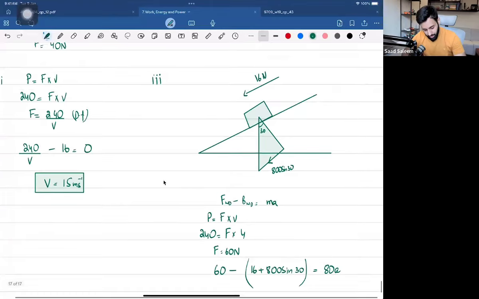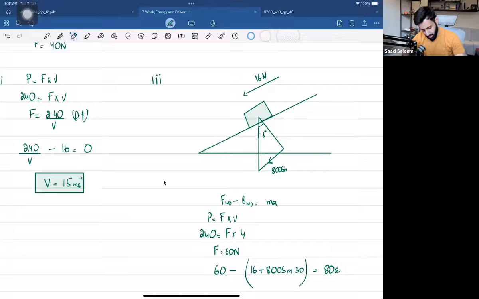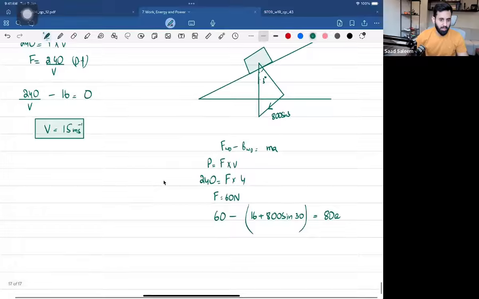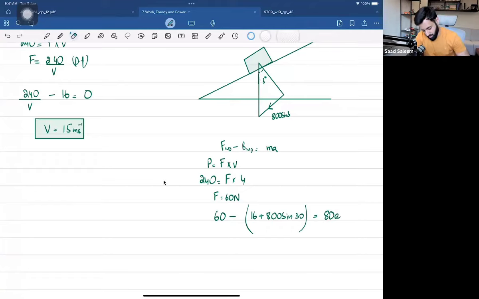Yeah, the angle is 3. You're right. I think I was supposed to write 3 degrees and I've written 30. Thank you for pointing that out. It is, in fact, 3 degrees. So here also, it's going to be 3 degrees. Let me fix this once again. Now, work this out and you'll have the answer. So do this directly in your calculator: 60 minus 16 minus 800 sine 3. I need to change this also to 3. There you go.